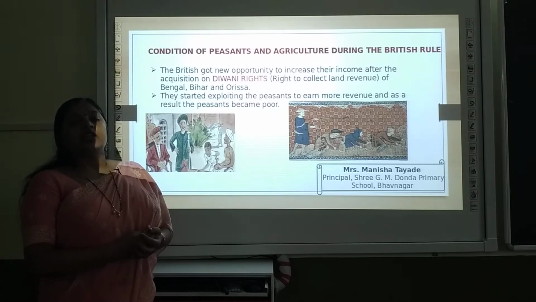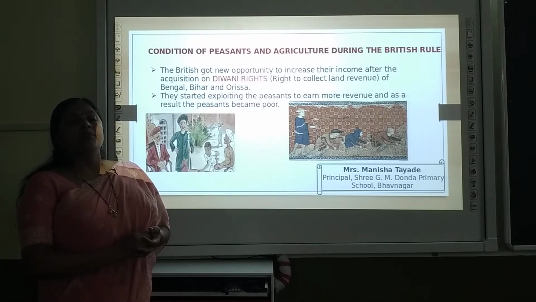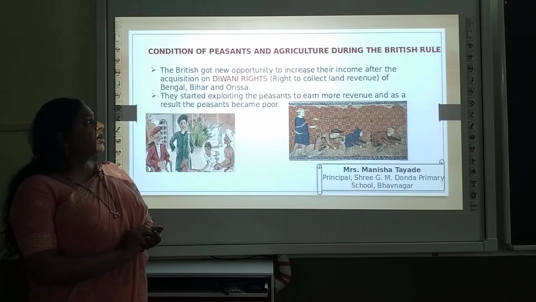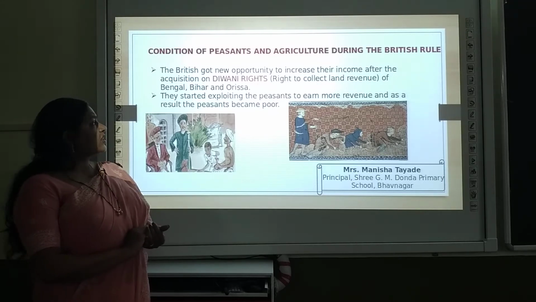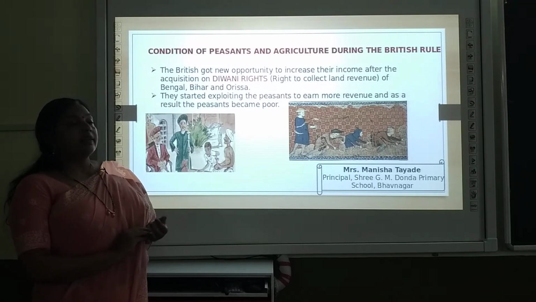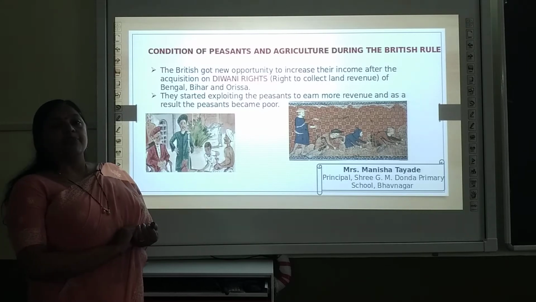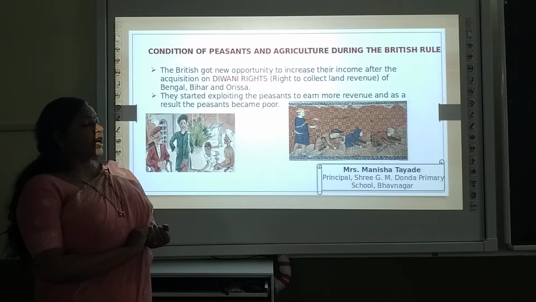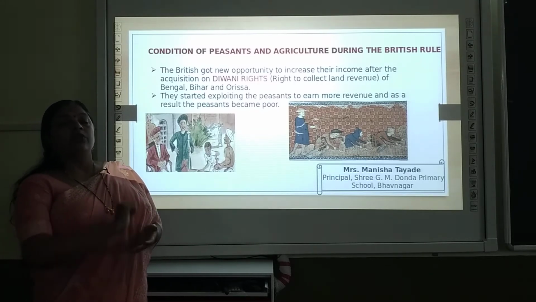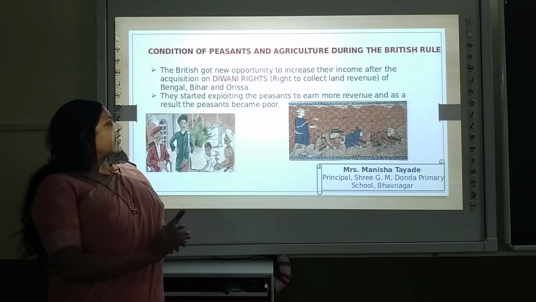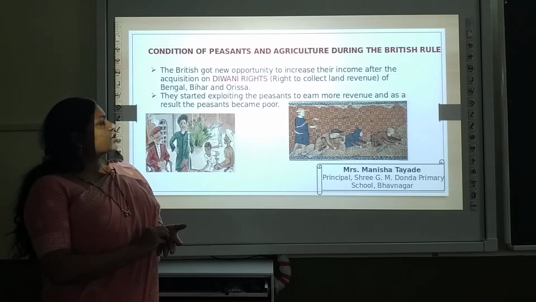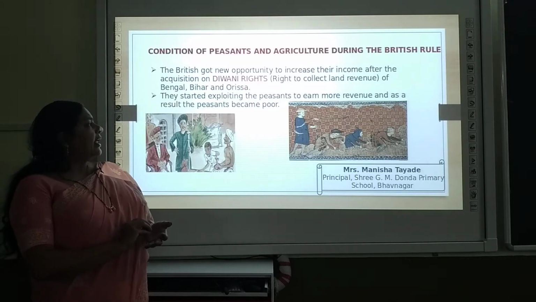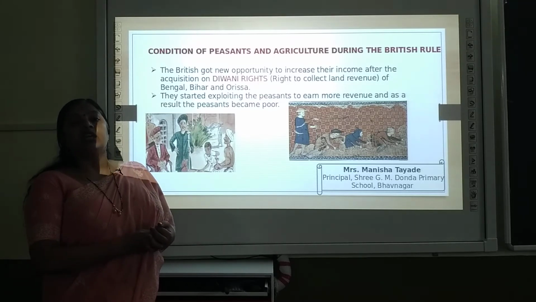Now this right the British received from Mughal Emperor Shah Alam. He gave the right to the British to collect the land revenue, which was called Diwani right. And this right was given for the provinces of Bengal, Bihar and Orissa. Now after getting this right, what did the British do? They started exploiting the peasants to earn more revenue, and as a result the peasants became very poor.